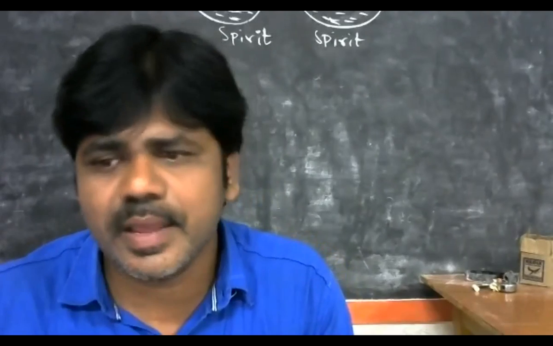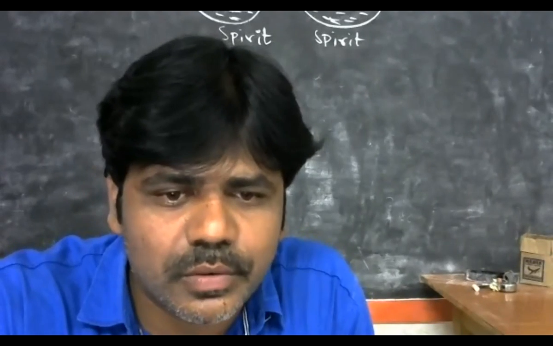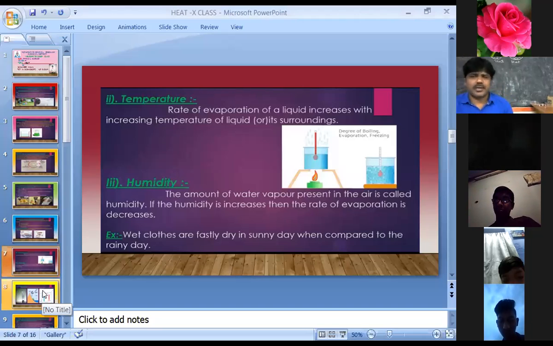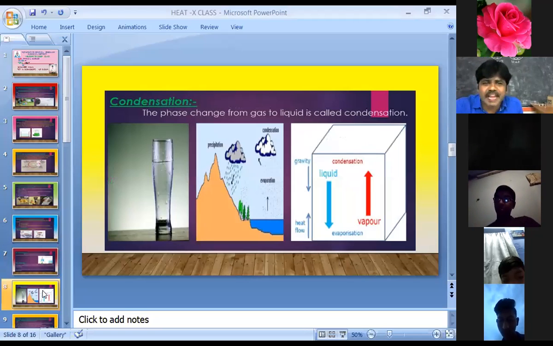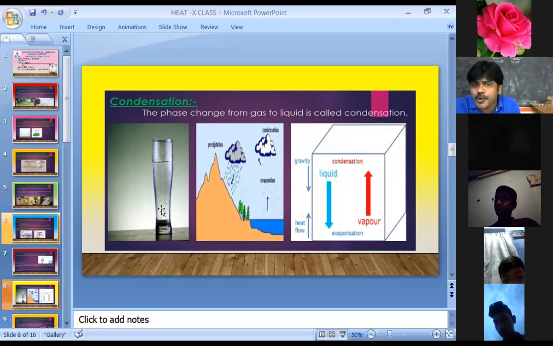Okay. Now, suppose you take one glass tumbler here. Now pour some cool water or ice cubes in this glass tumbler. Please observe that. So here after a few minutes, what do you observe on the glass tumbler?